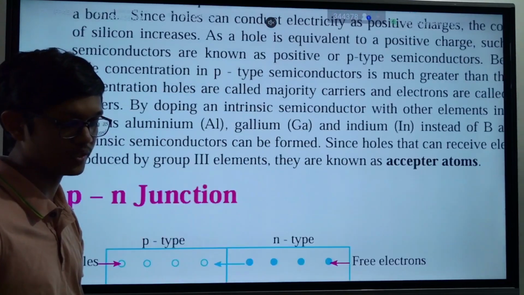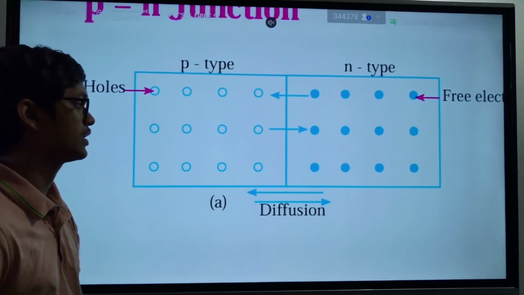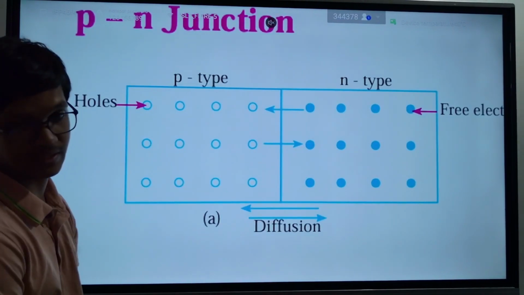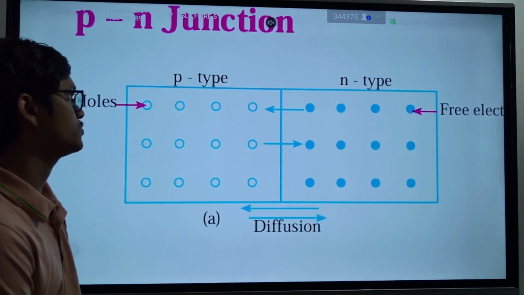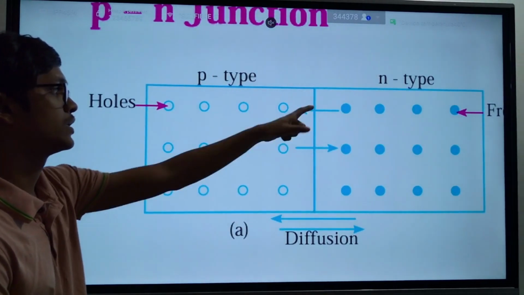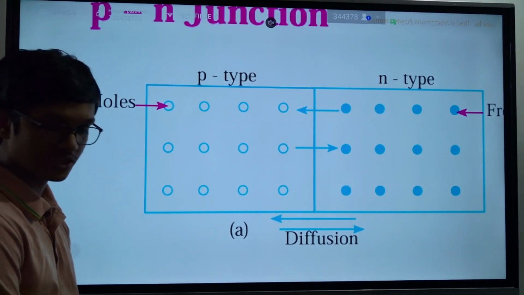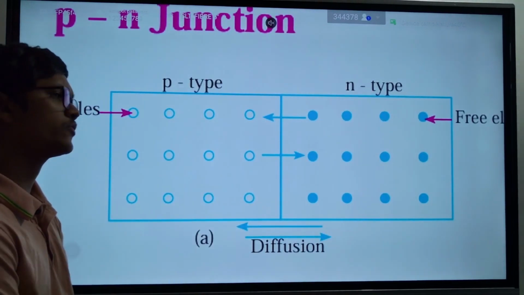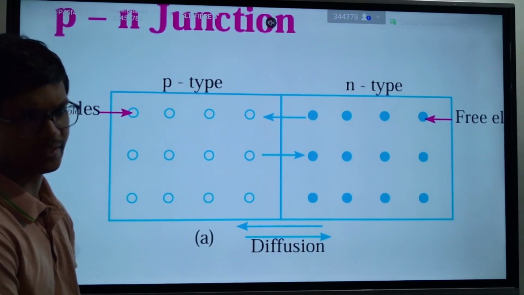Now we connect an n-type semiconductor and a p-type semiconductor. As you know, p-type semiconductors have more holes, n-type semiconductors have more electrons. All systems everywhere in nature try to neutralize.